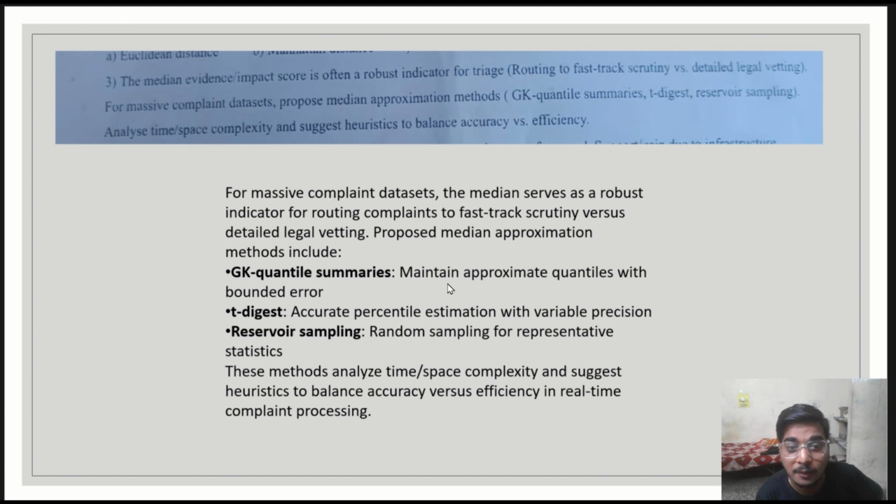The first method maintains approximate quantiles with bounded error. The second method, that is t-digest, is used for accurate percentile estimation with variable precision. The third method, reservoir sampling, is used for random sampling for representative statistics. These methods analyze the time and space complexity and suggest heuristics to balance accuracy versus efficiency in real complaint processing. So let us move to the next question.